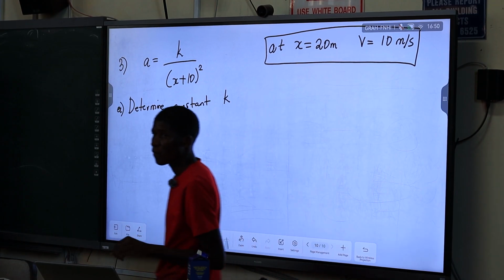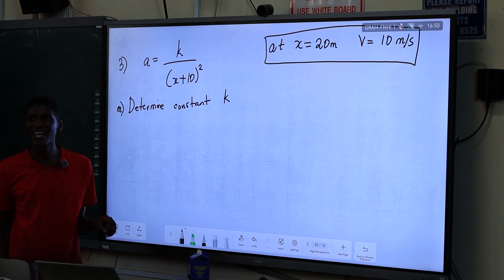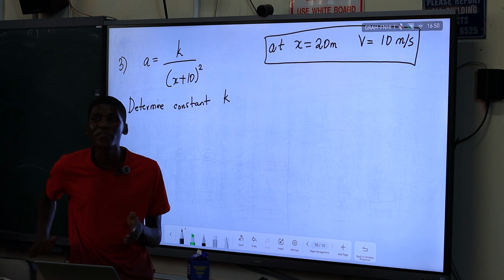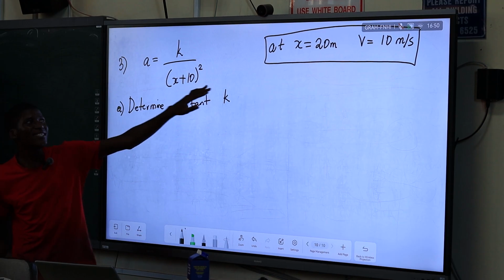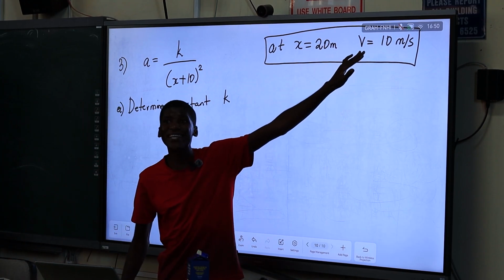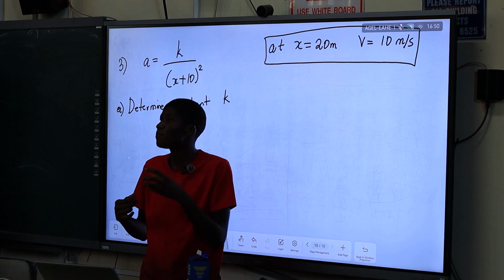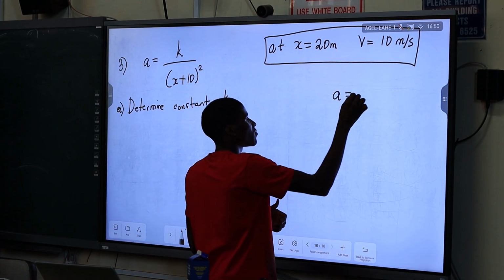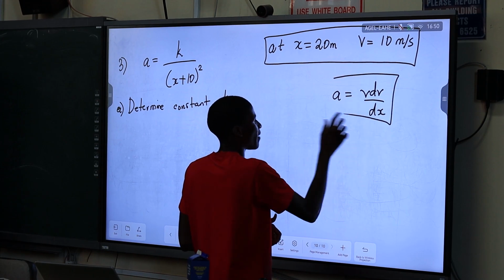Assume the derivative of acceleration, dv dx. That's the first step. Since in a position line we also have velocity, we need a differential equation for the acceleration that accommodates both the velocity and the position. And acceleration is equal to v dv dx. That's where it applies.